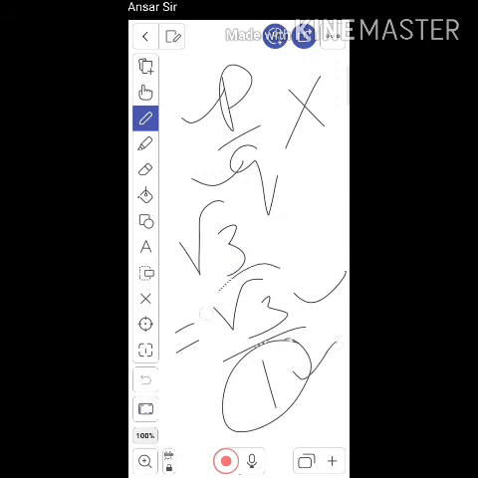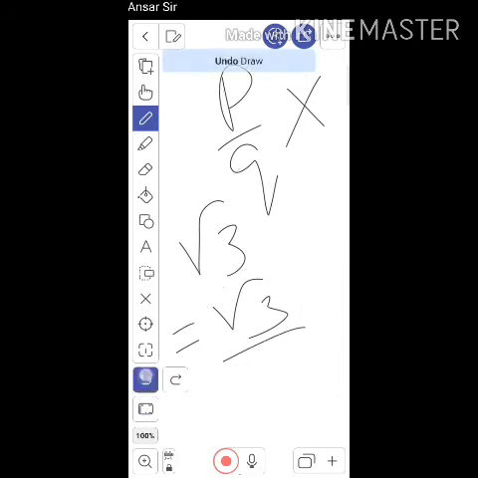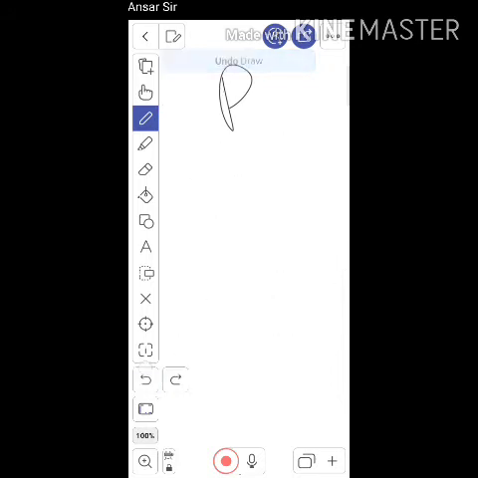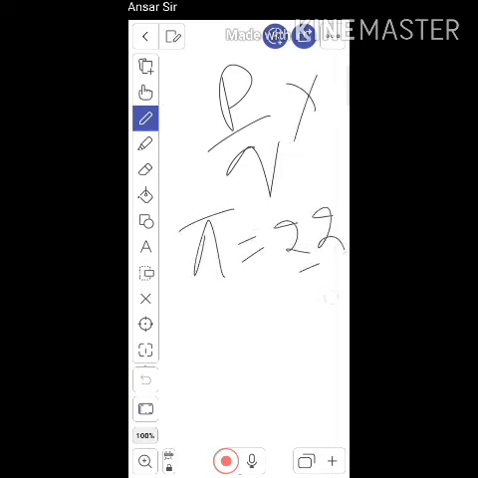But another condition for a rational number is what? It should be integers, but root 3 is not an integer, so root 3 is an irrational number. Similarly, root 2 is an irrational number, pi is an irrational number. Pi, this value is what? 22 by 7. See student, just a moment.